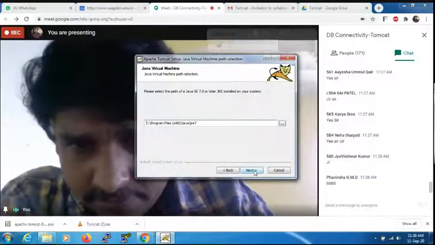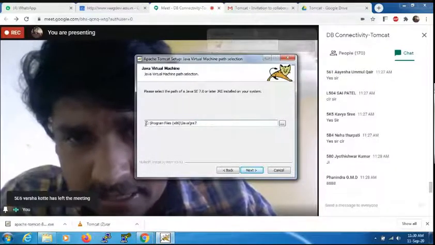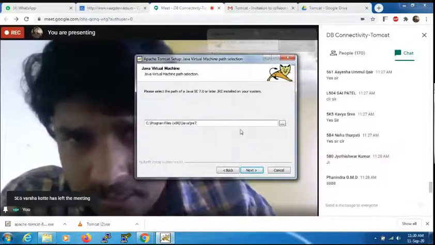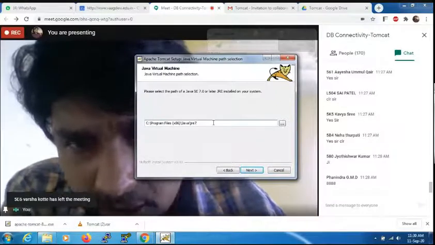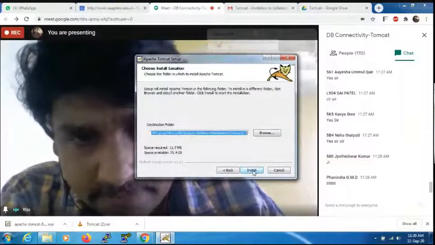Click on next again. Since you have installed the Java software, it automatically takes the default Java path, because Tomcat works based on Java. It takes the Java path. Just click on next here.